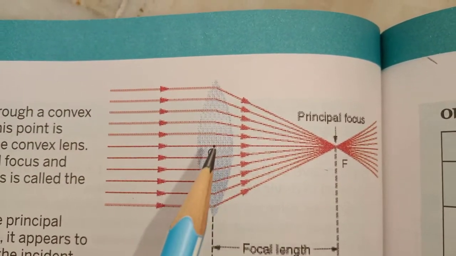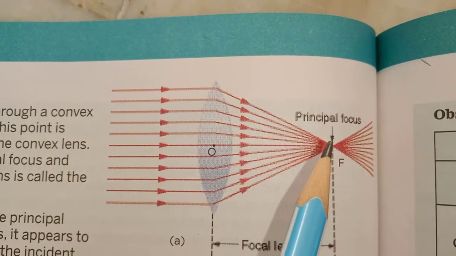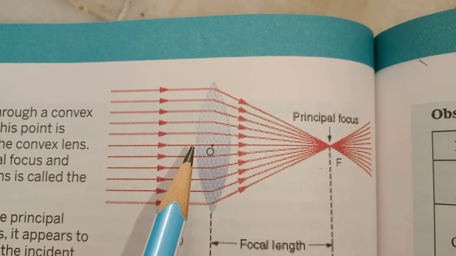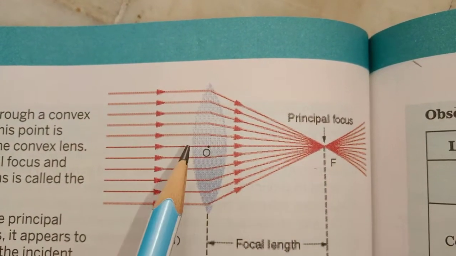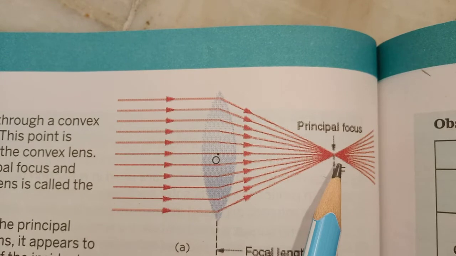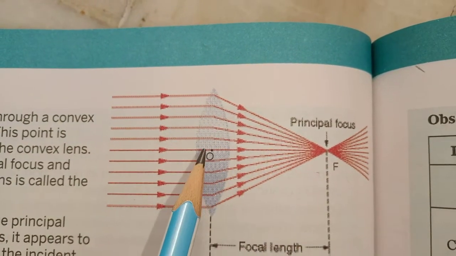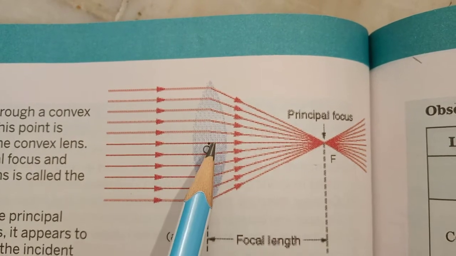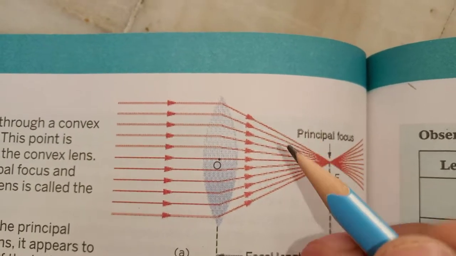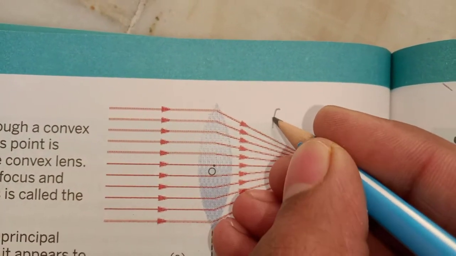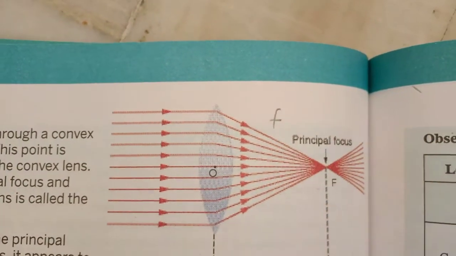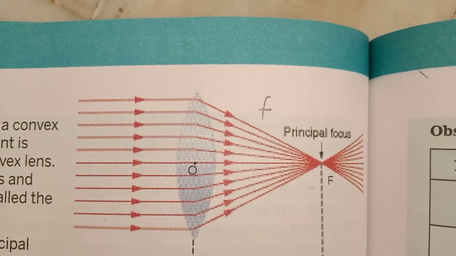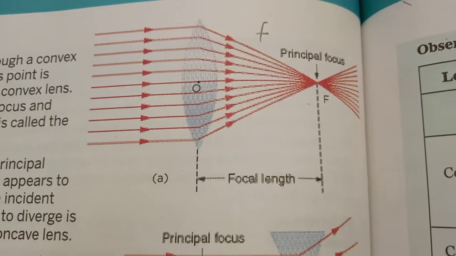The distance between the optical center O and the principal focus F is known as the focal length. The principal focus is denoted by capital F, the optical center by capital O, and the distance between O and F is denoted by small f, the focal length.